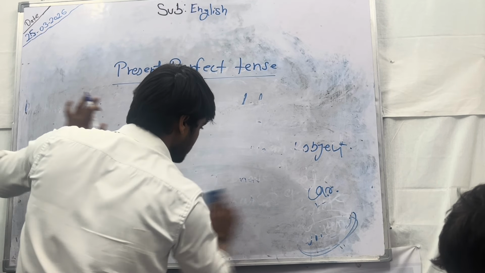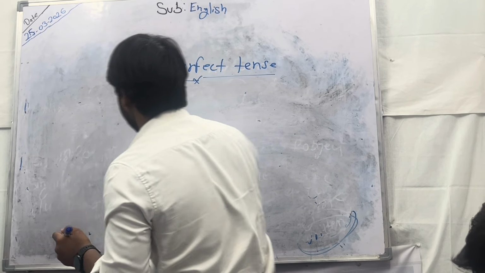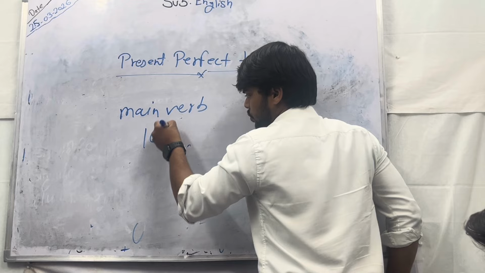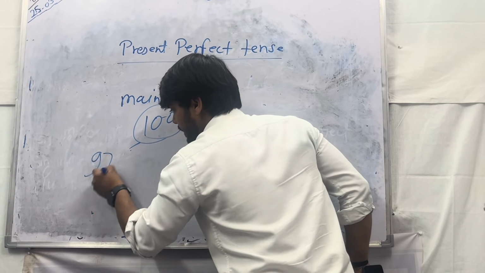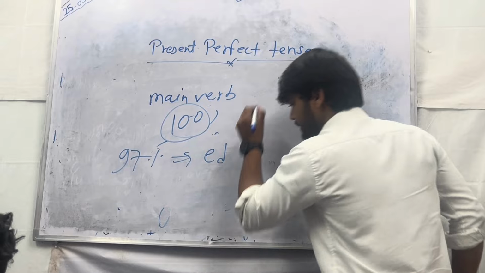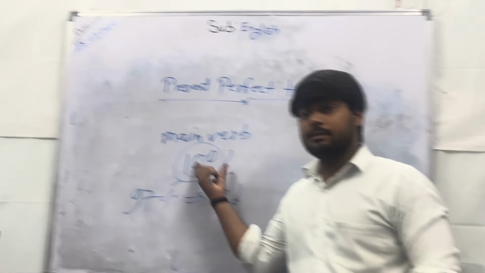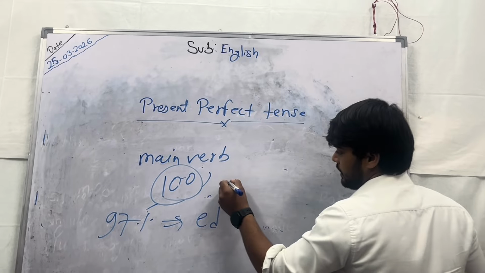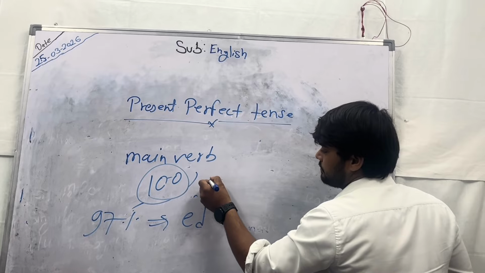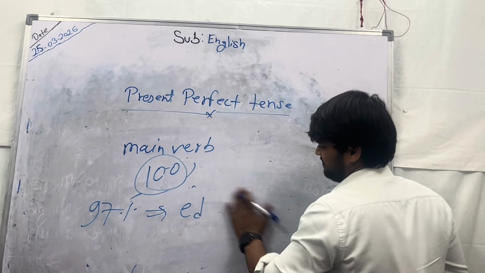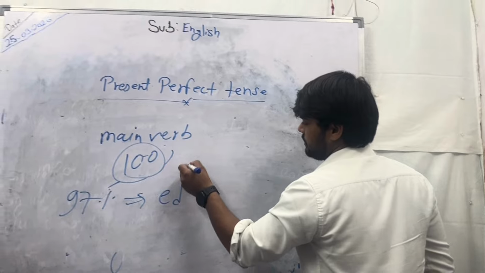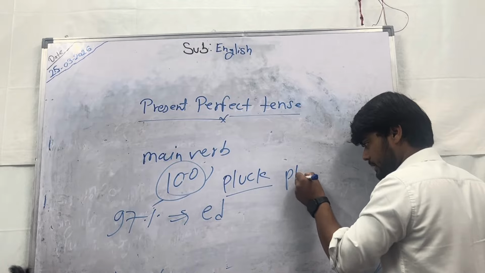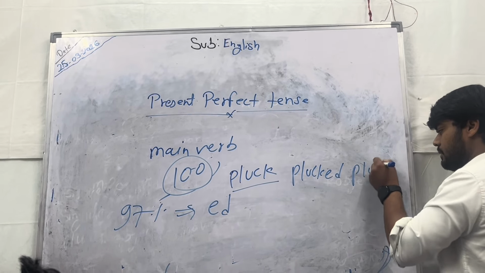अगर मैं इसमें से मेन वर्ब लूं, मेन वर्ब में अगर मैं 100% मानूं, तो बेटा 97% में हमेशा क्या लगता है? ed. हमेशा 100% में से 97% वर्ब में we will add ed. For example, pluck. P-L-U-C-K. Pluck is the first form, second form is plucked, third form is plucked.